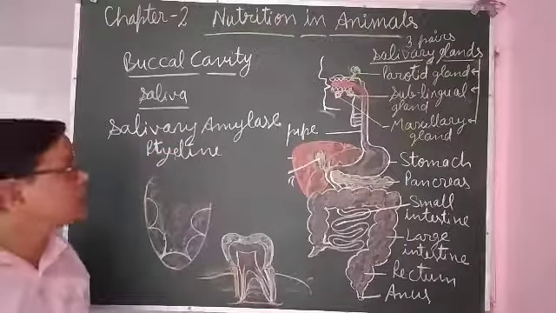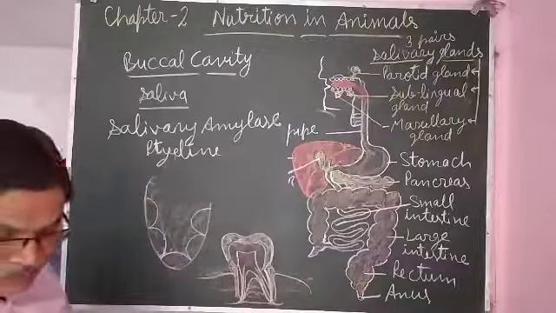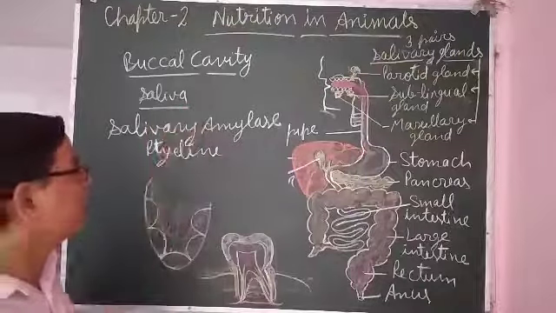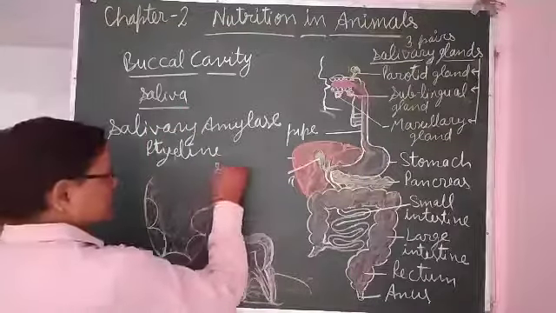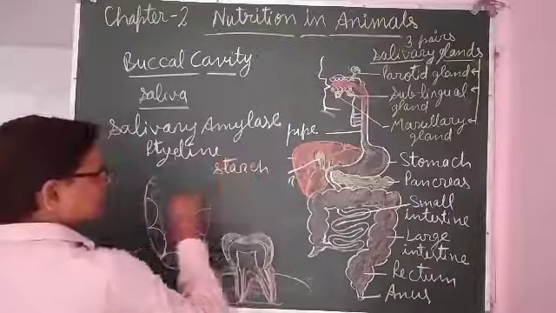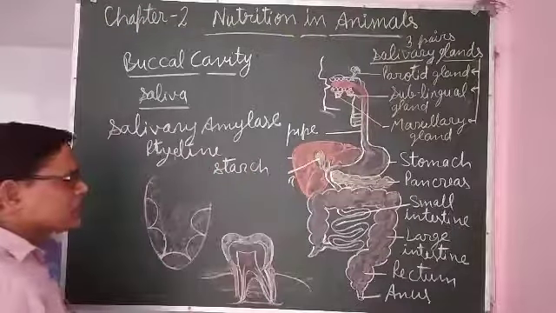Ptyalin or salivary amylase is the enzyme found in the saliva, and it helps in the digestion of starch. Starch is a type of carbohydrate.